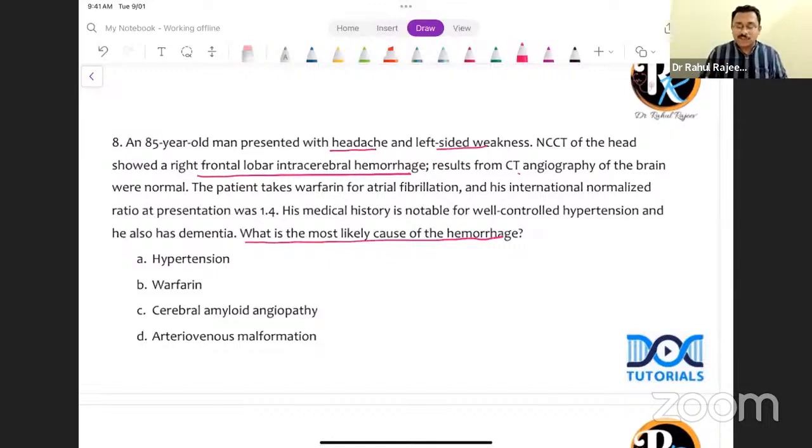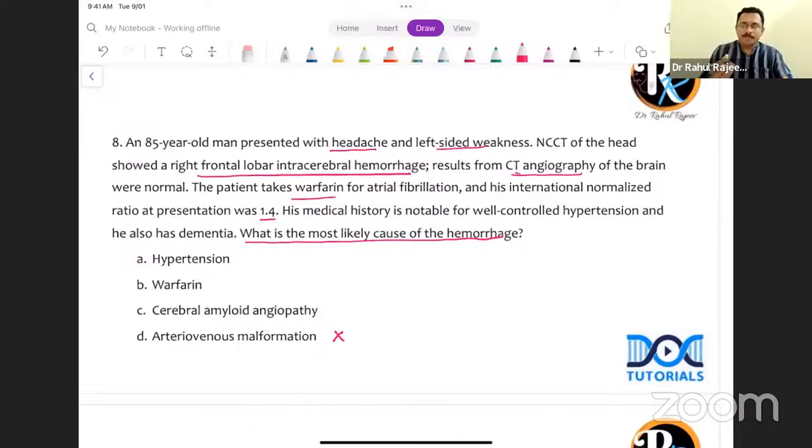Now, if the angiography is normal, is it possible that option D, arteriovenous malformation, is the reason for the hemorrhage? No, because if AV malformation was the reason, definitely that would have been picked up on the angiography. Not the answer. Next, the patient is on warfarin for atrial fibrillation, and his INR was 1.4. What is the likely cause? So could it be due to warfarin? It is possible. Warfarin, being an anticoagulant, can produce a lobar bleed.